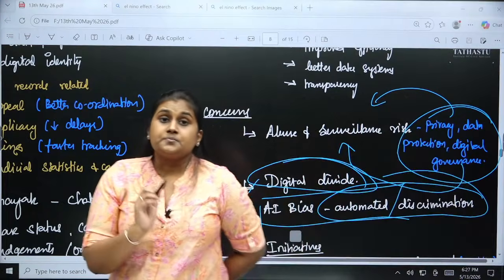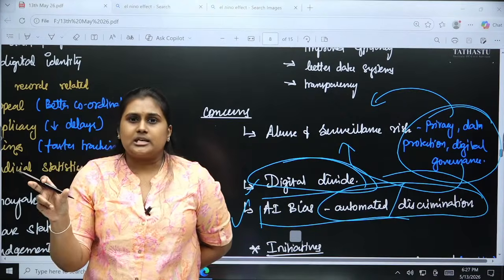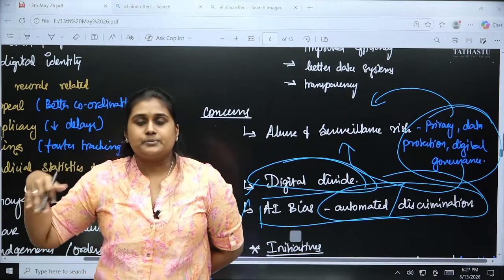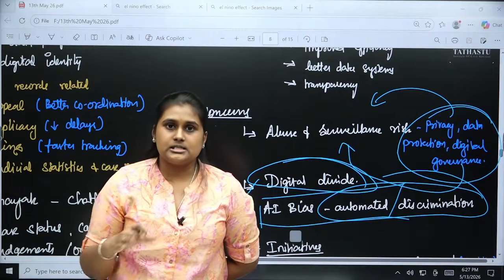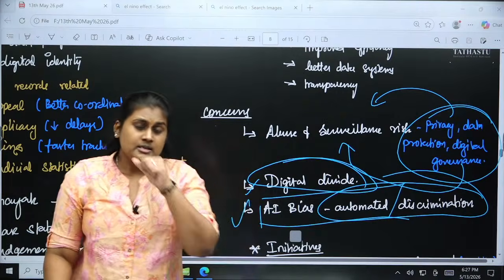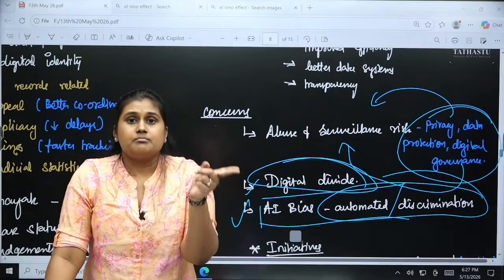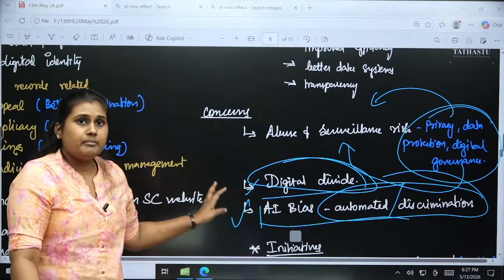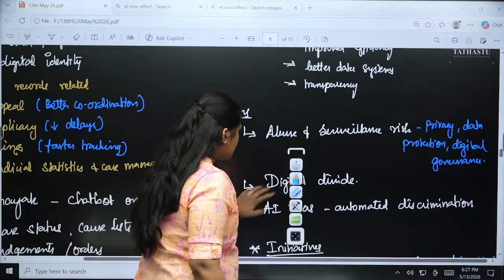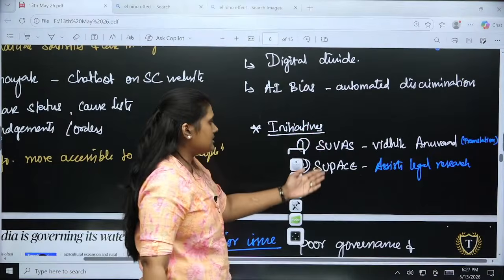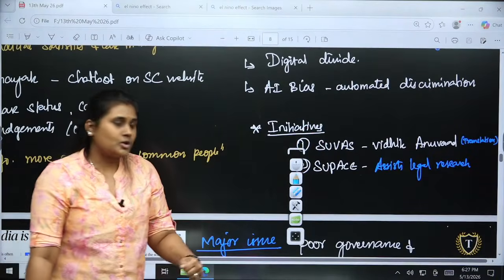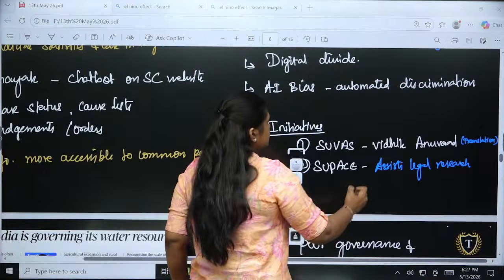Based upon the algorithm, based upon past experiences or earlier cases, the decision making will be based upon those references. So that is the bias we are talking about here. Other initiatives, SUVAS and SUPACE, which Venkatri has told us. First one is SUVAS.